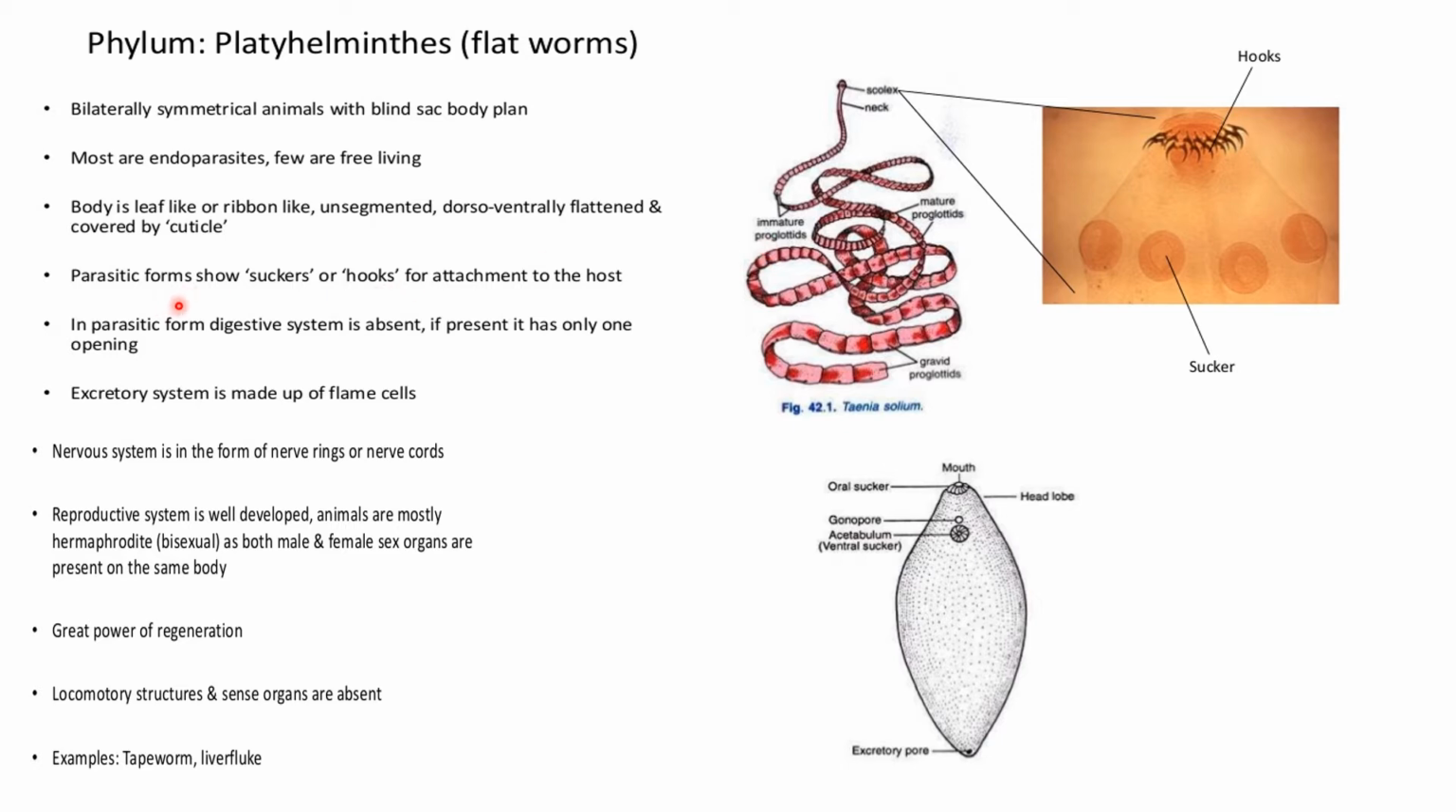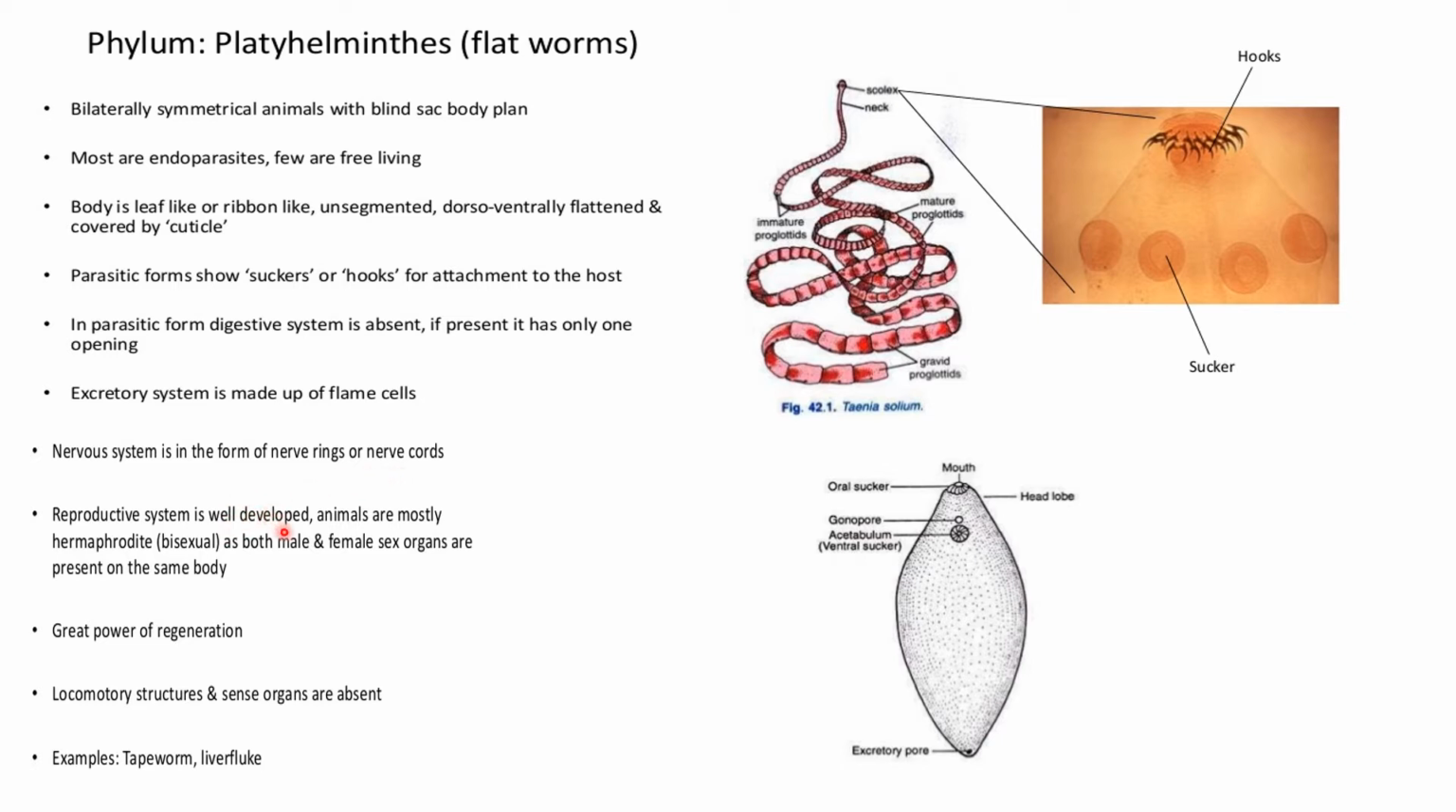So parasite forms show suckers or hooks for attachment to the host. So these are the hooks and these are the suckers which are present. In parasite forms, the digestive system is absent. If present, it has only one opening. The excretory system is made up of flame cells. The nervous system is in the form of a nerve ring or nerve cord. Till now there was no formation of nervous tissue, but from now there will be the formation of nervous tissue, which is in the form of a ring or nerve cord.